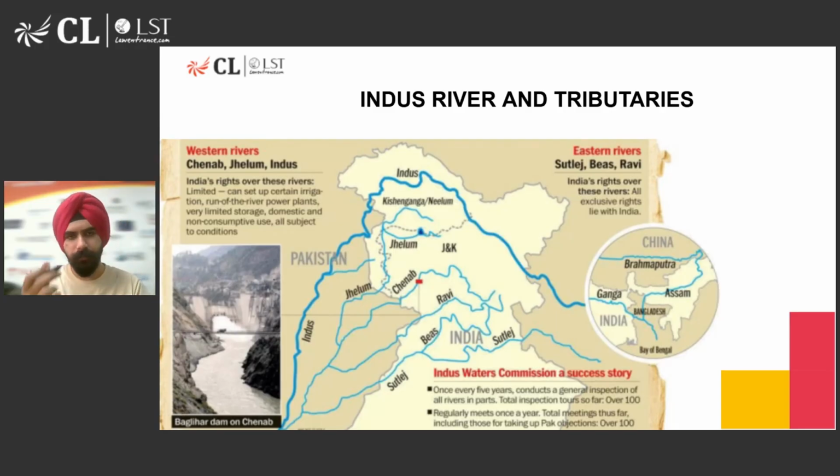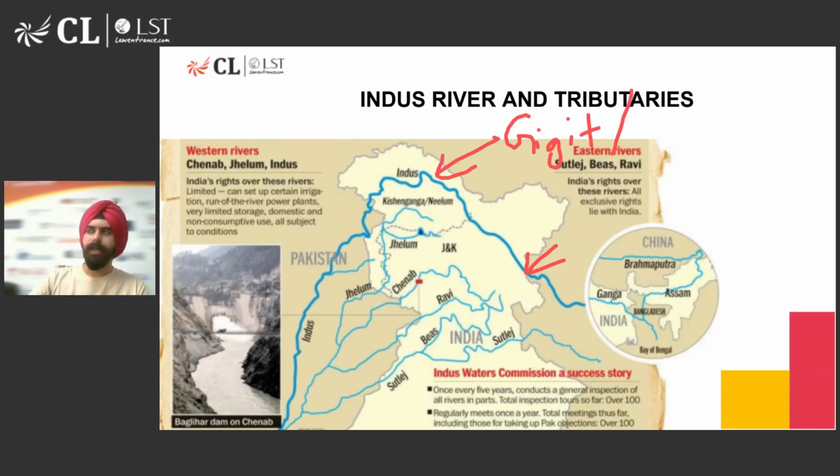When you look at the pathway of the Indus River in this particular map, you can see it enters India through the Ladakh region here at this particular point, and then it flows northwestwards through the region called Gilgit-Baltistan. This is that region, which is also called POK or Pakistan Occupied Kashmir. And then it enters the Pakistani Punjab region, and then continues to flow through Pakistan and finally merges with the Arabian Sea near Karachi, somewhere here, right? So, this is the flow of the Indus River.